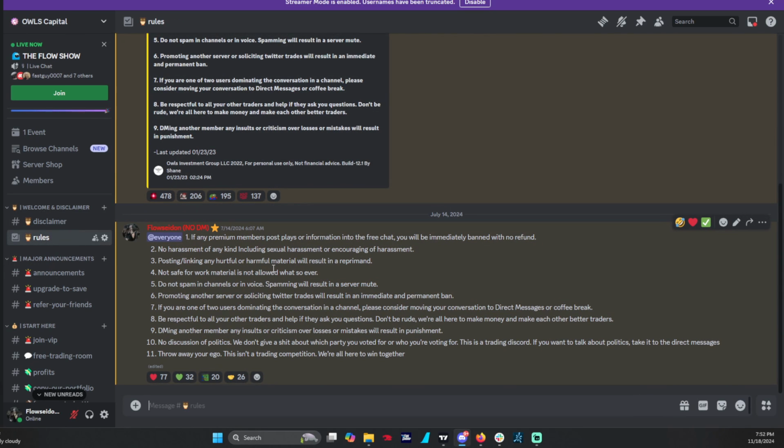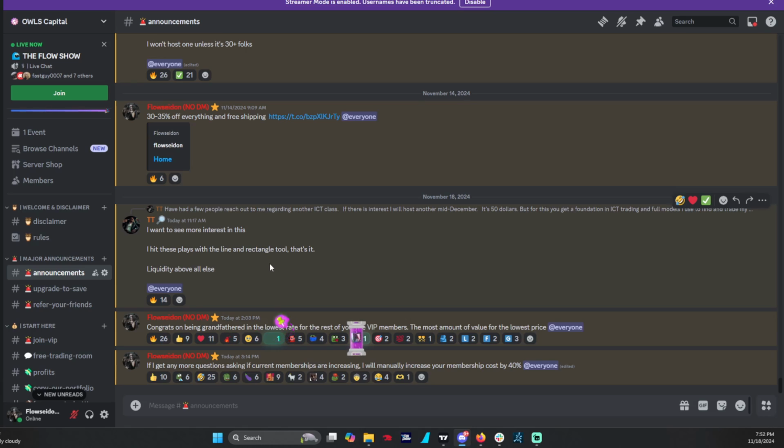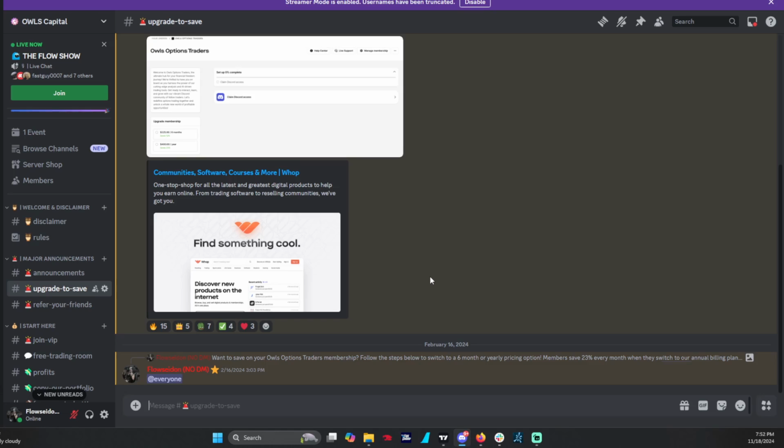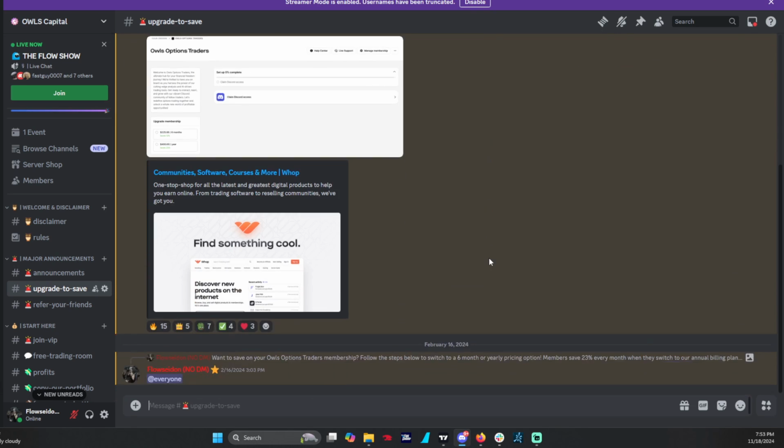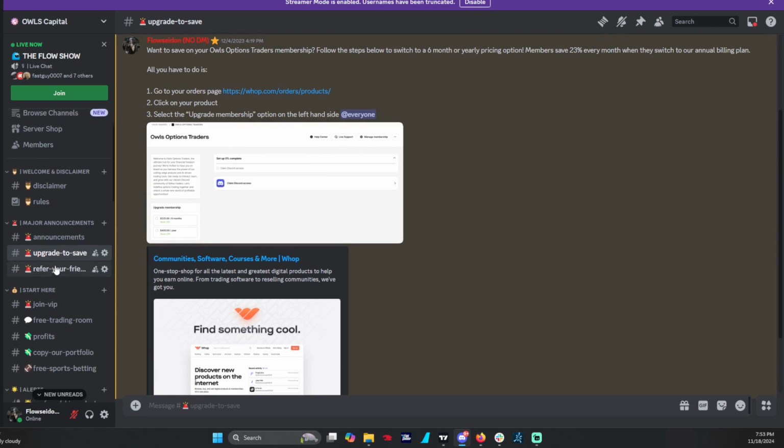Rules, very straightforward. I'm not even going to go through these. You can read it on your own. Announcements, this is where we post anything we think is important that we don't want to get lost in the main chat. We post it in the announcements channel, pretty straightforward. Upgrade to save: if you want to upgrade to, let's say, a yearly membership, 6-month, or lifetime, you can go to this page and you can upgrade your membership and save some money.